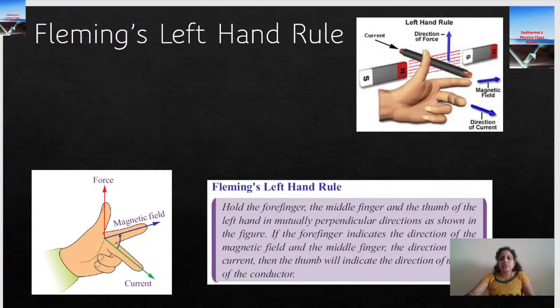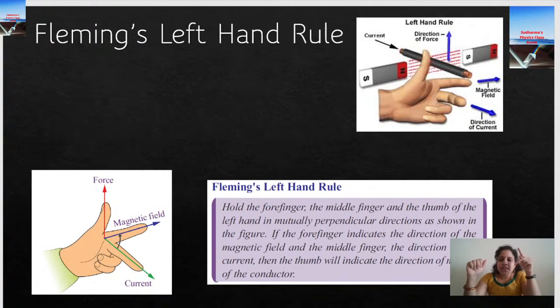Fleming's left hand rule is to find out the direction of motion of a current carrying conductor kept in a magnetic field. We have to take our left hand, and keep our thumb, forefinger and central finger in mutually perpendicular directions. What do you mean by mutually perpendicular? These two fingers are at 90 degrees with each other. If I check these two fingers, they are at 90 degrees with each other. So all three fingers should be like X, Y, Z axes. In geometry, you draw the three mutually perpendicular axes, right?